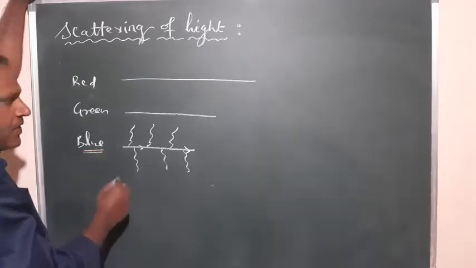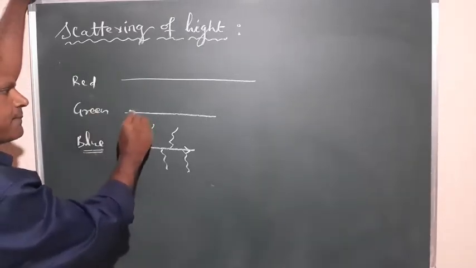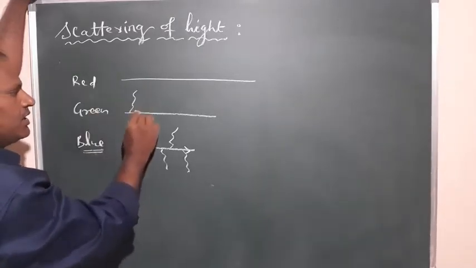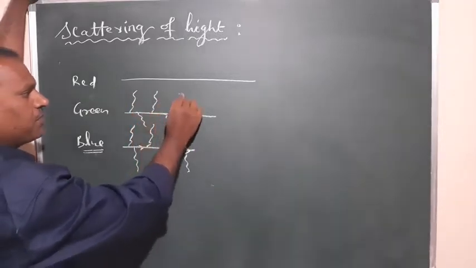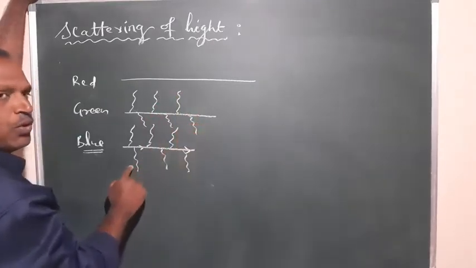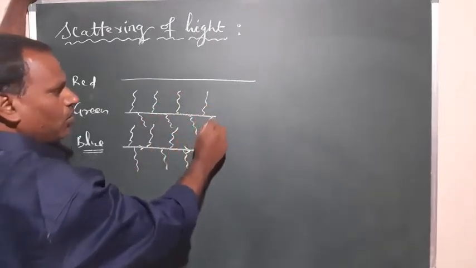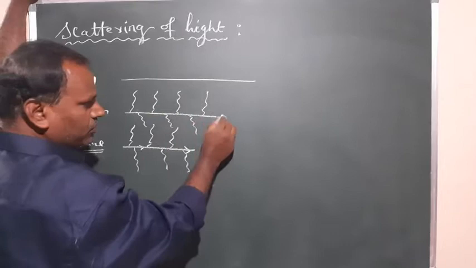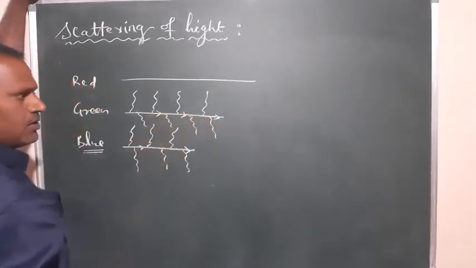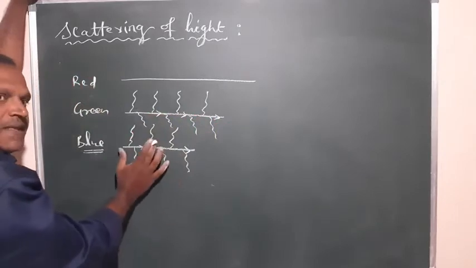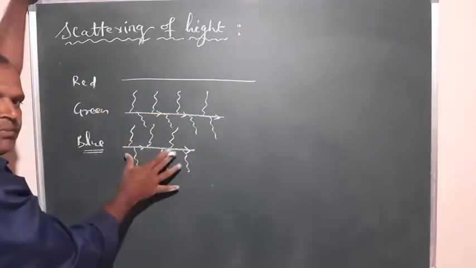Here green color is also spreading, but the intensity decreases, though it can go some more distance compared to blue. It can go more distance compared to blue. So up to here it can travel. Right? Here also we are getting the scattering of light, spreading the blue color.